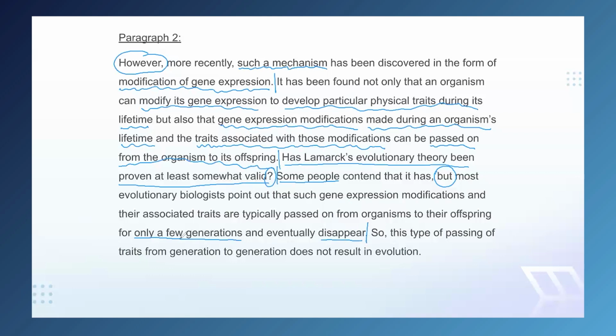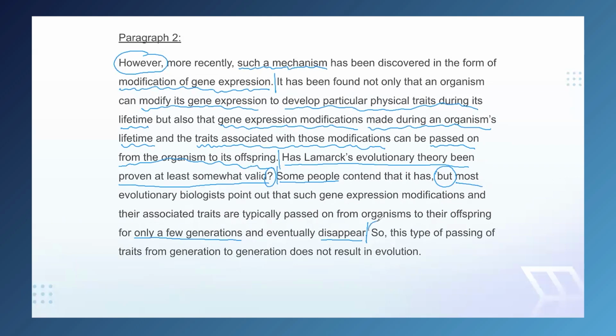Okay, so we've got some negative language, only a few and disappear, right? And that makes sense because this is negative, right? This is the argument against modification of gene expression supporting Lamarck's theory. So we may not understand what this argument is. We may not understand the relevance here. But at this point, we know that this is the argument they're making. It is because these modifications and traits eventually disappear. They only persist a few generations. And we know that it is the consensus of most evolutionary biologists.